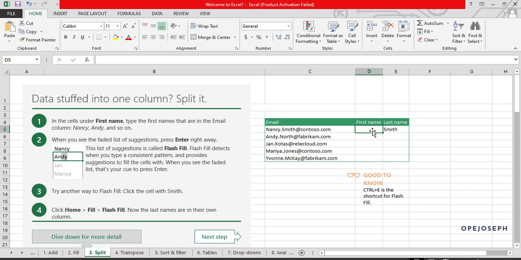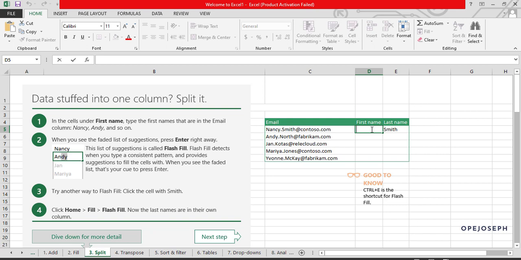You would have agreed with me that it is to click and type Nancy, type Andy, type Jan, Maria Jones, Yvonne Mackay. It's very easy to do that. But what if the rows are like 2000? Do you think you can afford to be typing that 2000 times? Because you are going to be doing it for the first name and last name. That's going to be a big waste of time. So we are going to be learning how to do that automatically to save our time.